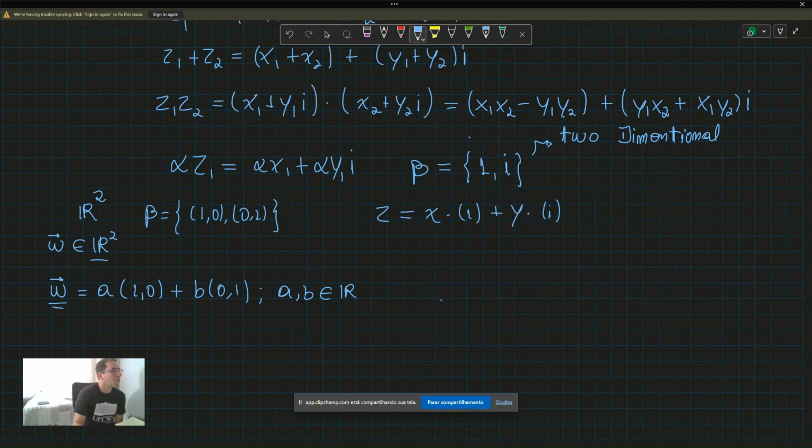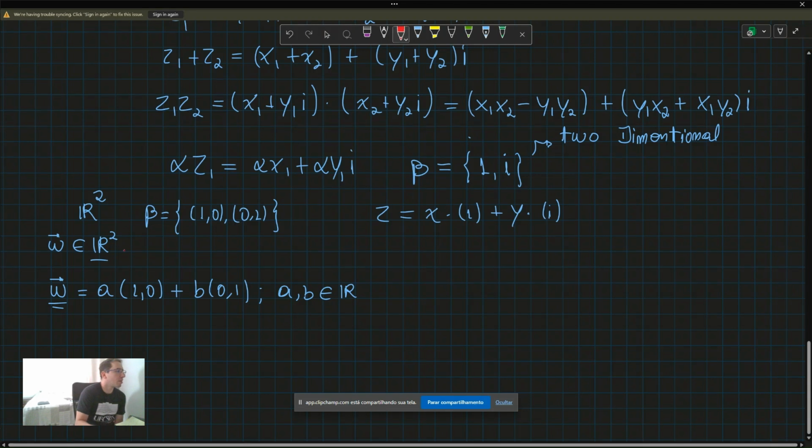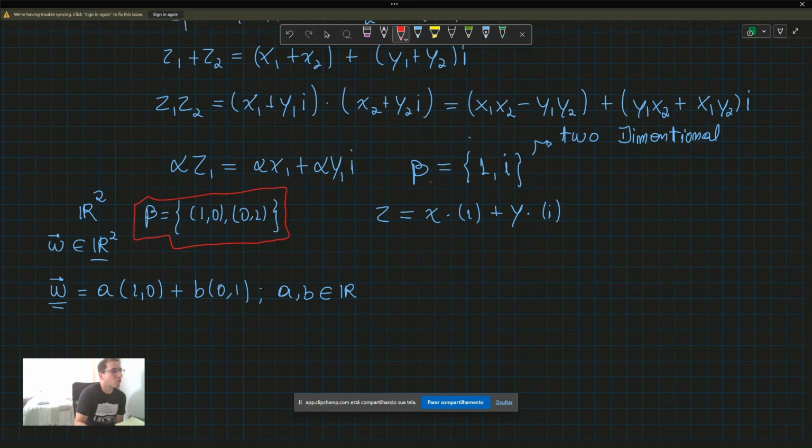We just drew this parallel over here with R2 because they're both two-dimensional vector spaces. You can see a basis for R2 and a basis for the complex number set. They're both two-dimensional, so that makes it very interesting to compare these two vector spaces.